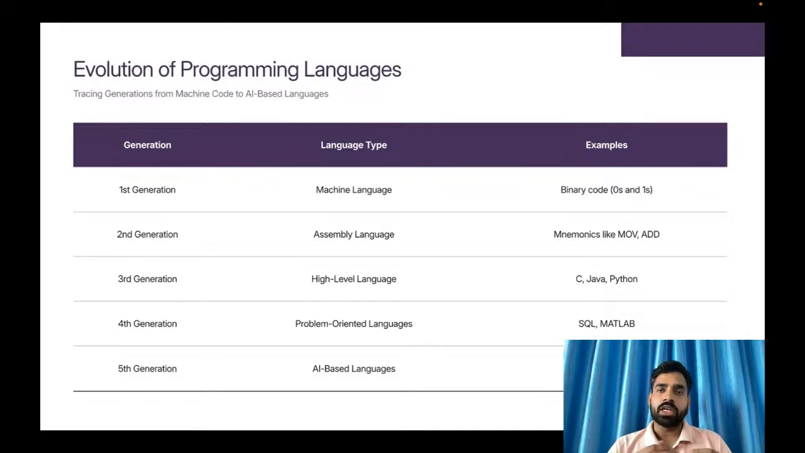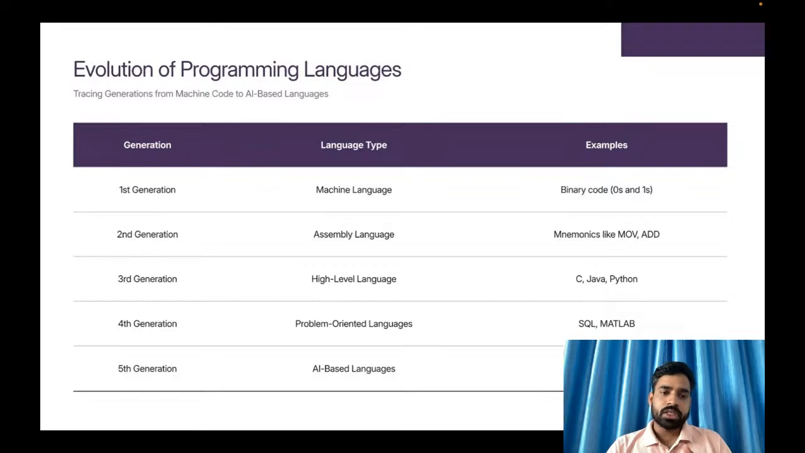It is highly machine friendly, but it is totally dependent on the machine, so it can't be used widely. Later, the second generation, assembly language, came into the picture. Mnemonics came into the picture, meaning instructions were given by words, like move, add. It is also very near to the machine code, and that's why it is also a fast language.